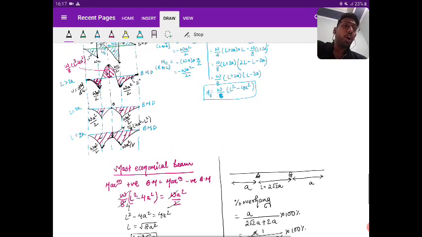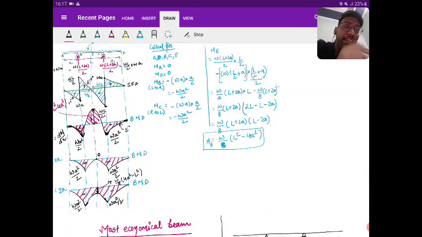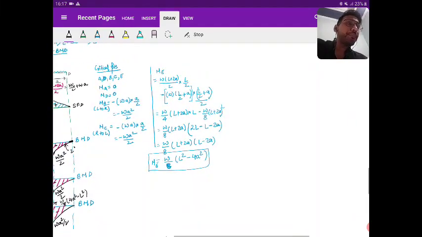Okay. So now also one case, let's see. When you are saying L is greater than 2a, suppose this is a, this is L, and the other is a.